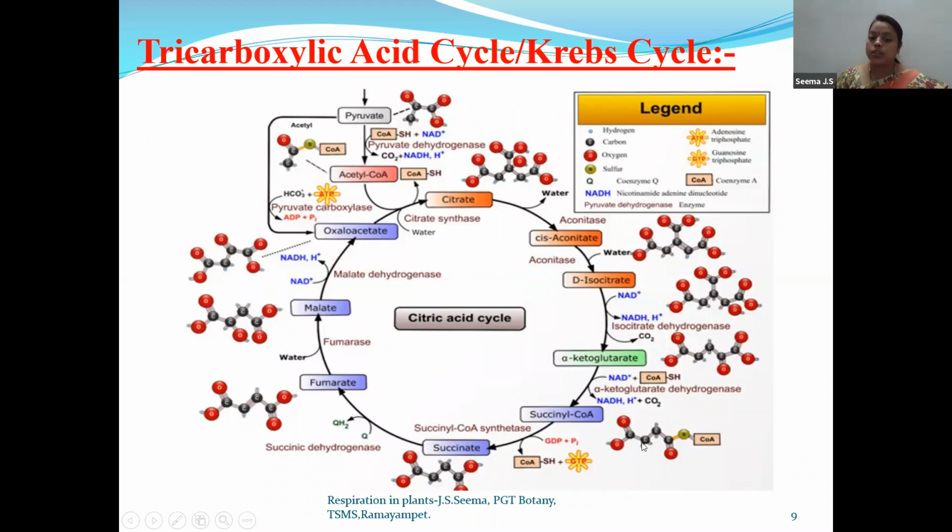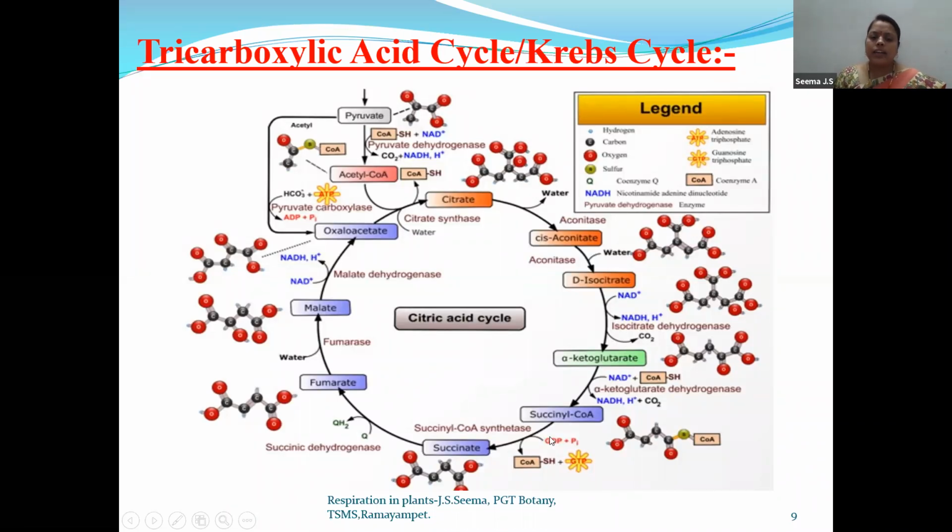So you can see here 1, 2, 3, 4. It is a 4 carbon compound. Now this succinyl coenzyme A will undergo cleavage. What is a cleavage step? What happens in a cleavage step?